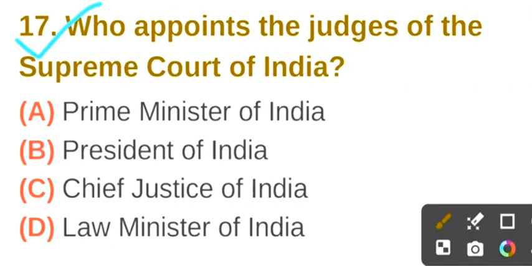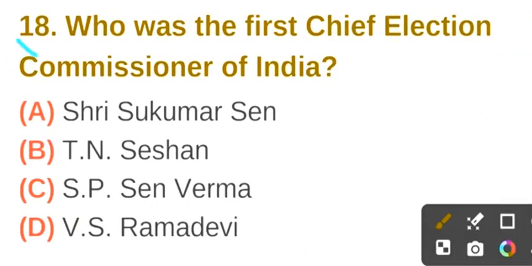Question number 17. Who appoints the judges of the Supreme Court of India? The correct answer is option B. President of India. Question number 18. Who was the first Chief Election Commissioner of India? The correct answer is option A. Sri Sukumar Sen.